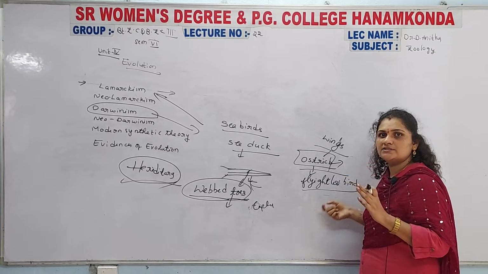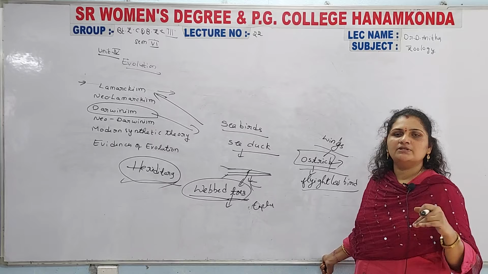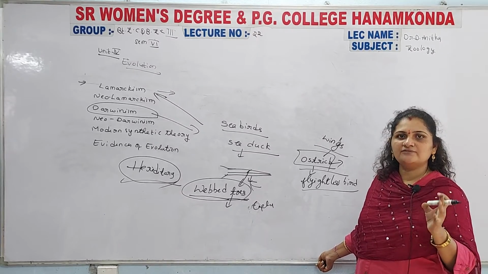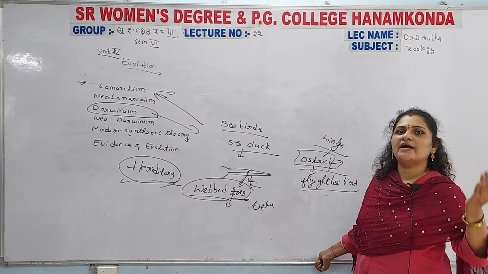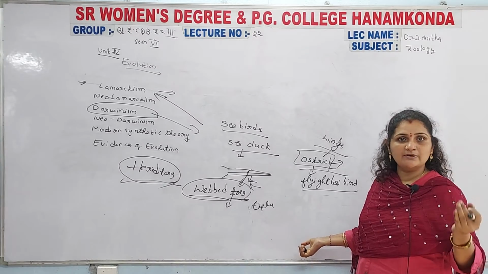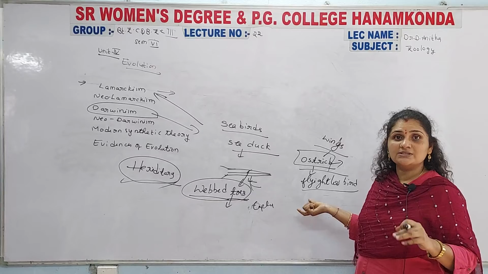Actually, birds are all going to fly freely in the air. Due to the light weight of their body and the presence of their wings, they are able to fly in air. But the ostrich belongs to the bird family, the bird population, and yet it does not fly in the air. So there must be some other reasons.